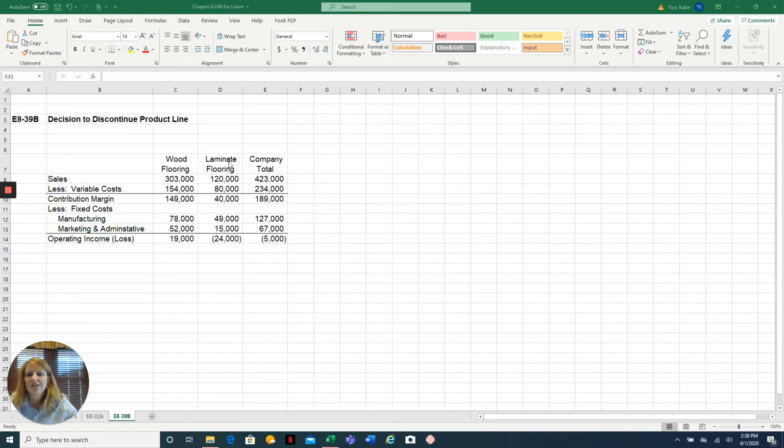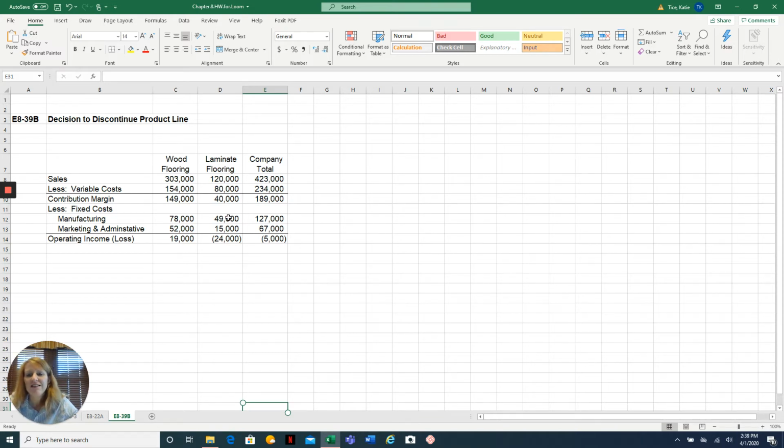If you just look at this information, you might immediately think that they should definitely eliminate the laminate flooring line because it's showing a $24,000 loss. But the textbook says total fixed costs will not change if the company stops selling laminate flooring.